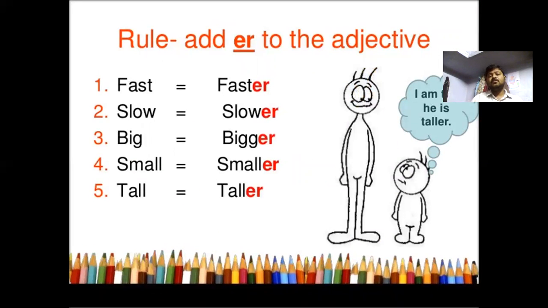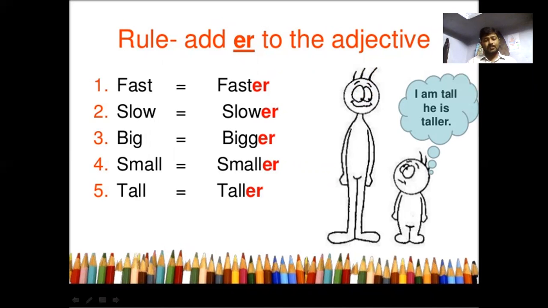Fast is the positive degree, and you can use faster for the comparative. And slow is a word used for the positive degree, and you can use it as slower; big, bigger; small, smaller; tall, taller. I am tall, he is taller.